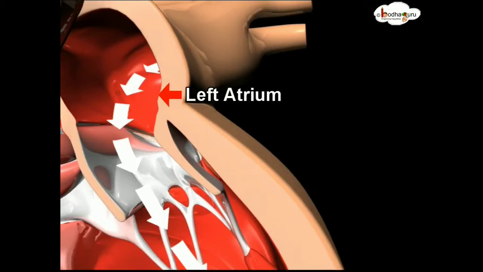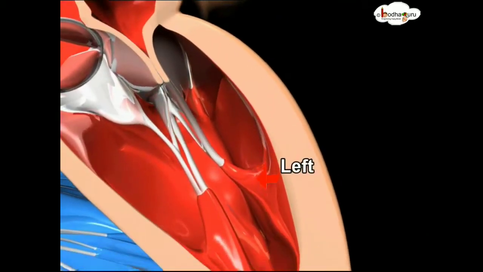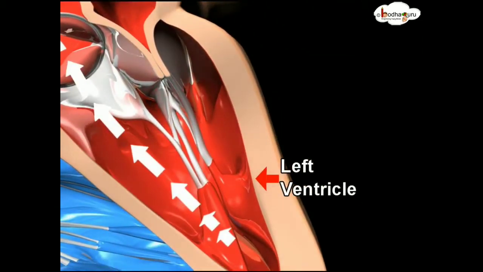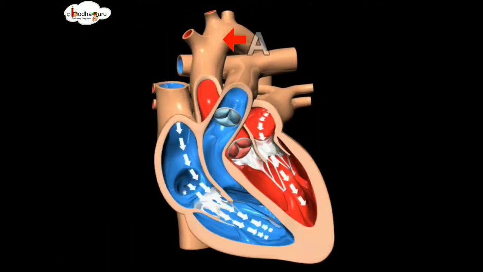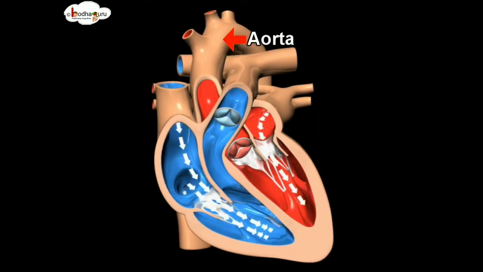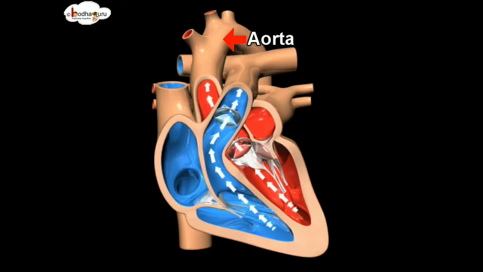The left atrium contracts and the blood moves down towards the left ventricle. Through the left ventricle, the blood moves towards aorta. Aorta is a tube that carries the blood, oxygenated blood, to all the tissues and the organs of the body so that they can gain energy through the oxygenated blood.